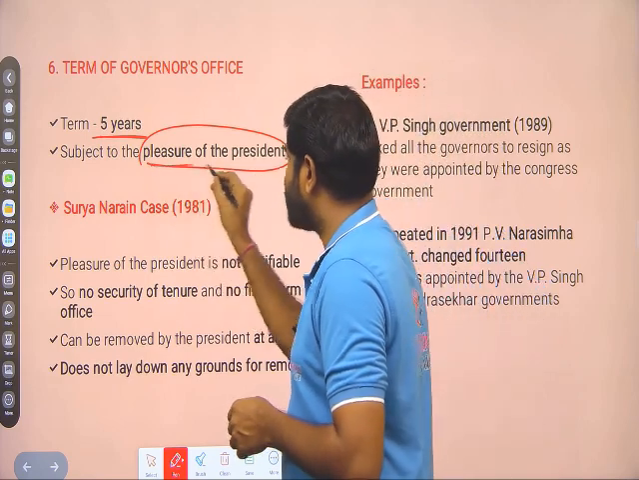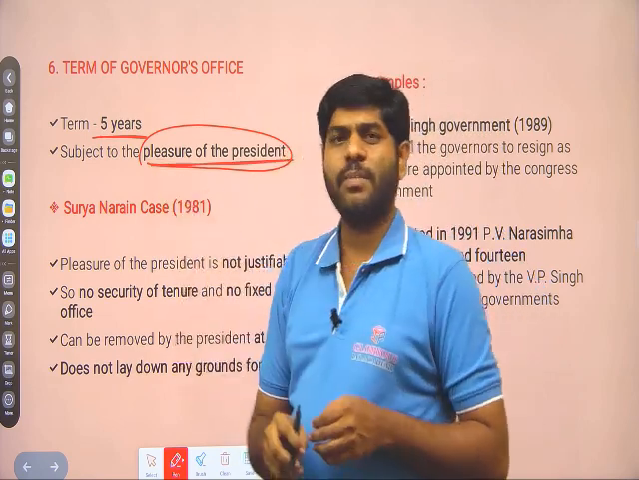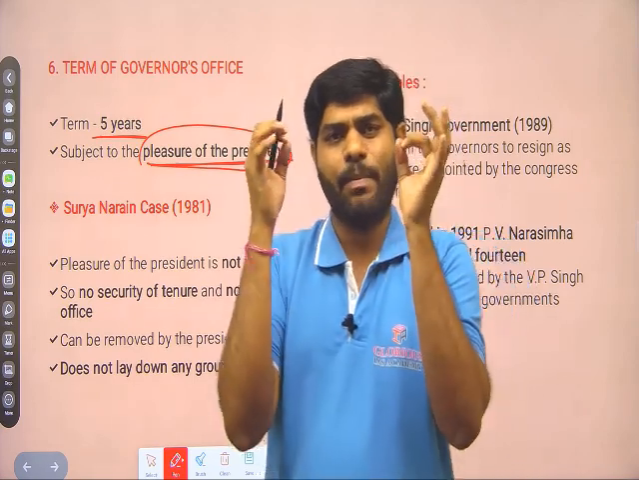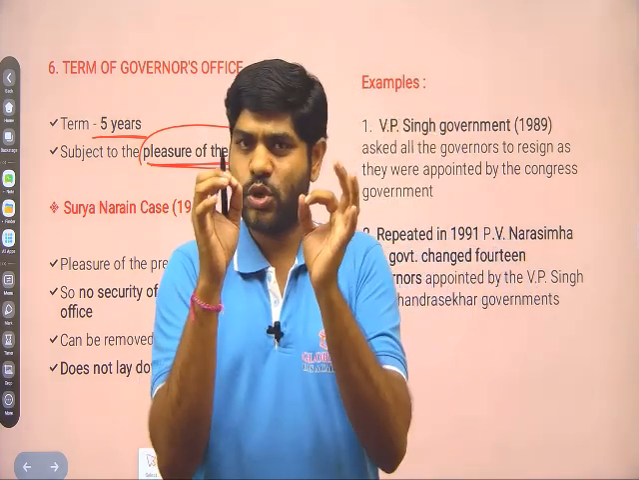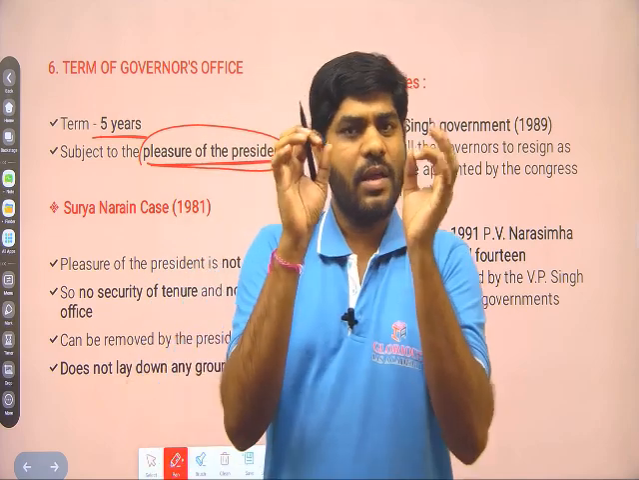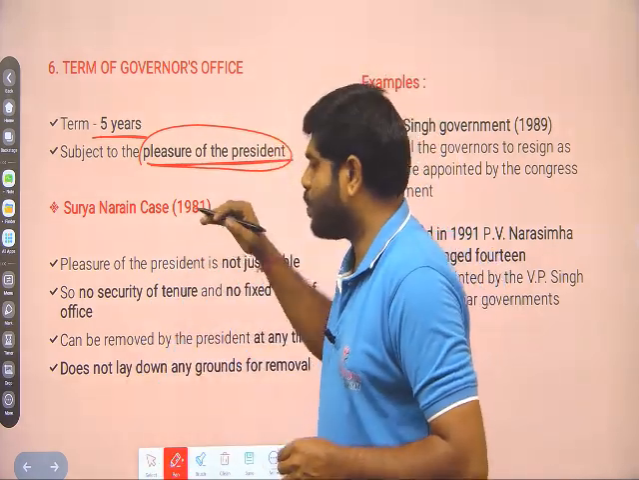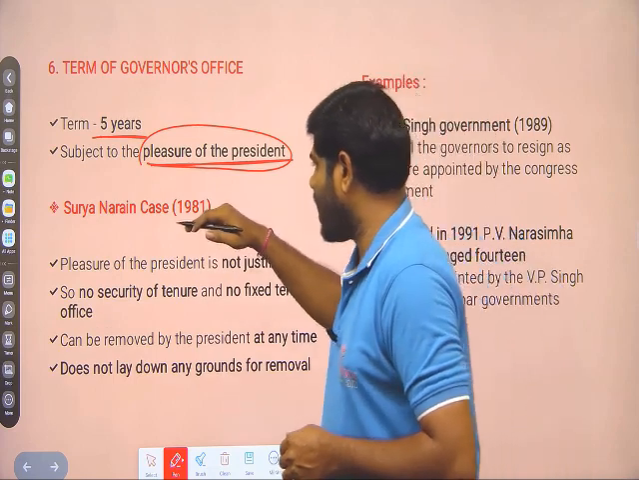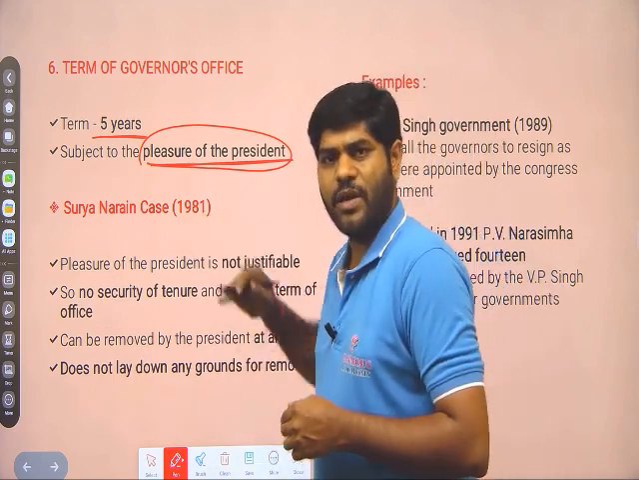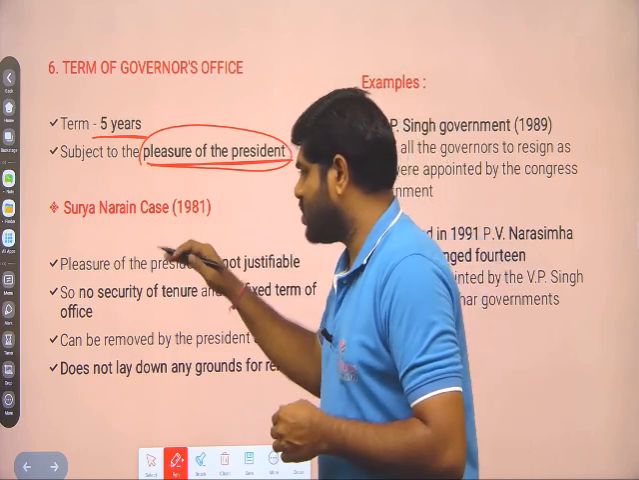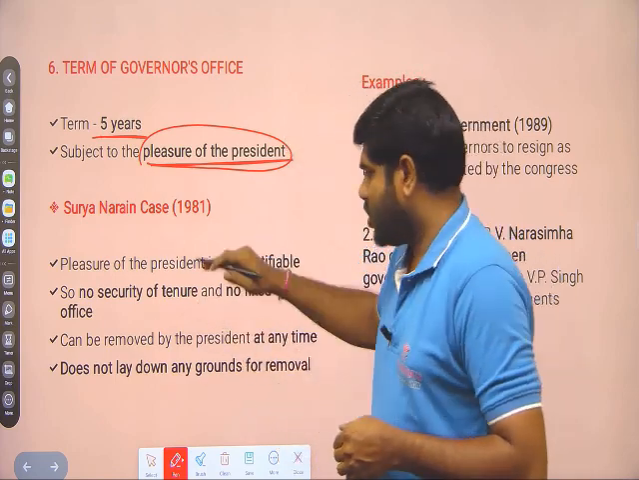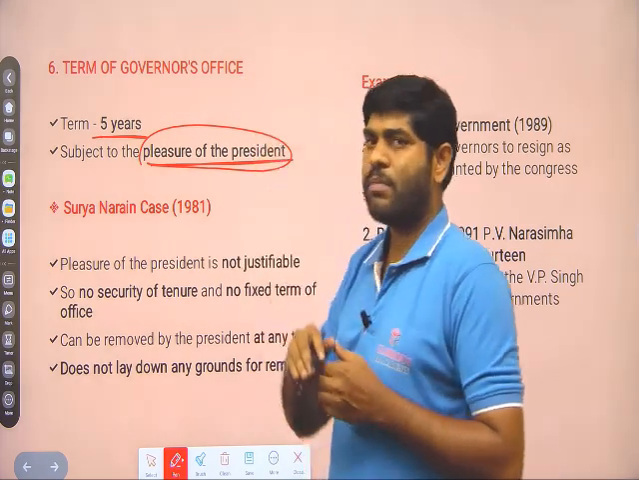What do you mean by the pleasure of the President? Pleasure of the President means the President can remove him at any point of time. So there is no guarantee for the term of five years. Here is a Supreme Court judgment from 1981. In this judgment, the Supreme Court gave some rulings regarding the term of the office.